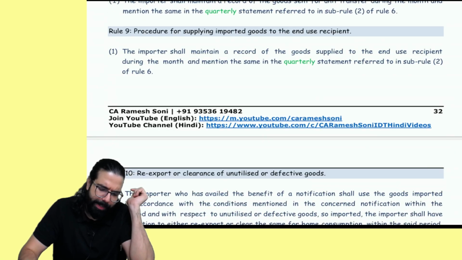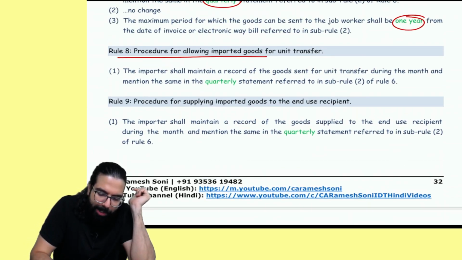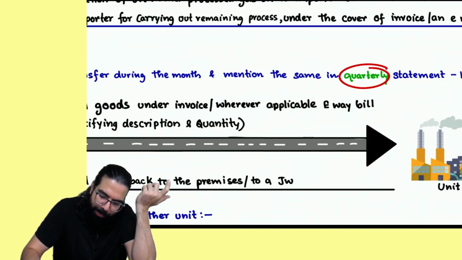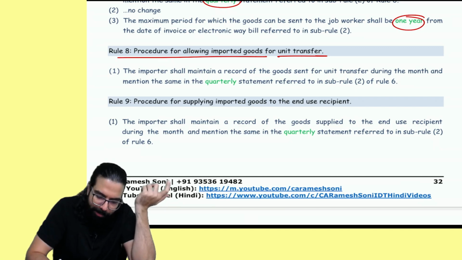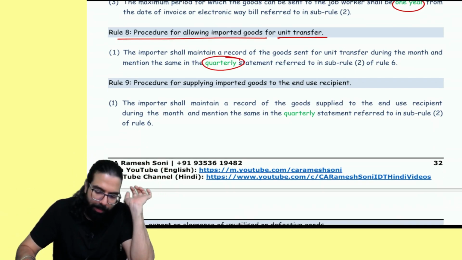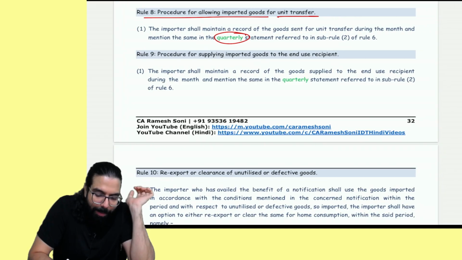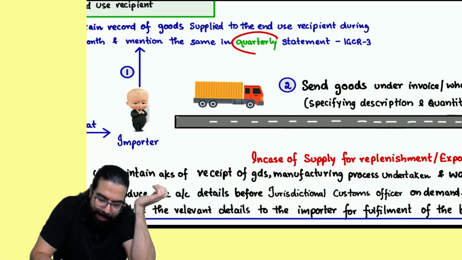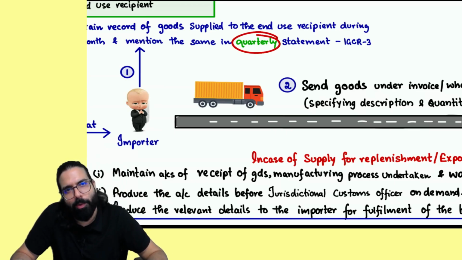Okay, sir. Done. Then see, from one unit to another unit, can I transfer? Yes, you can transfer, but the details should be given in your quarterly statement. That's all. Sir, can I supply it for specified end use? Yes, you can supply it for specified end use, but the monthly has now become quarterly. You should give the details in the quarterly statement.